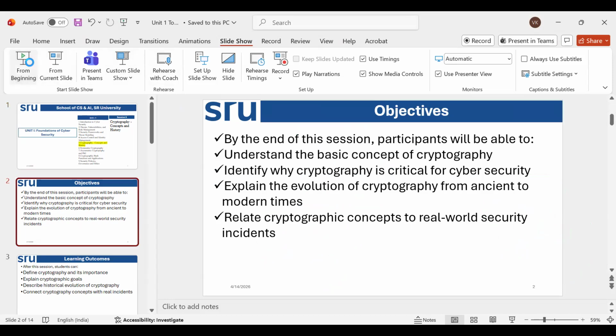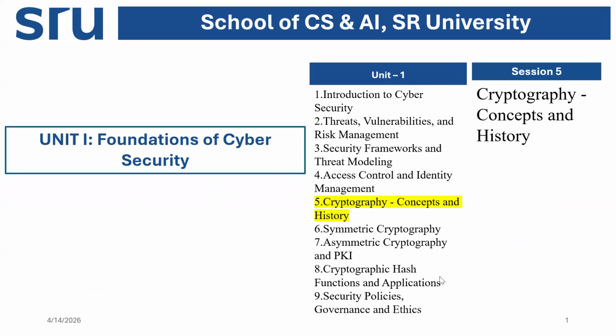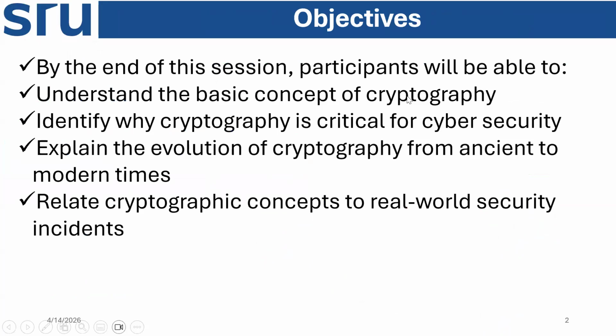At the end of this lecture, we will get to know the basic concept, why cryptography is critical, and the evolution of cryptography from ancient to modern, as we already talked. We will relate cryptographic concepts to real-world security incidents, some real scenario-based things in cryptography.